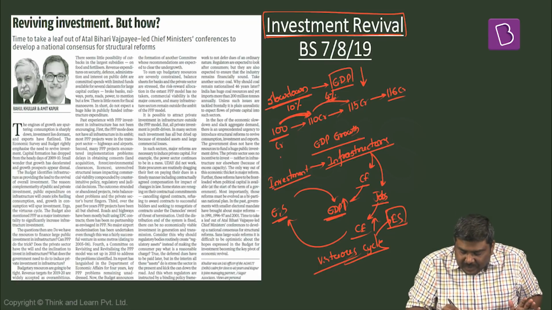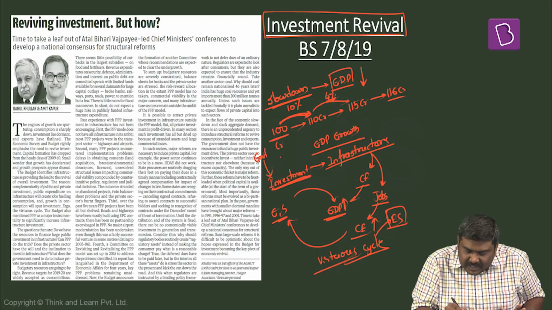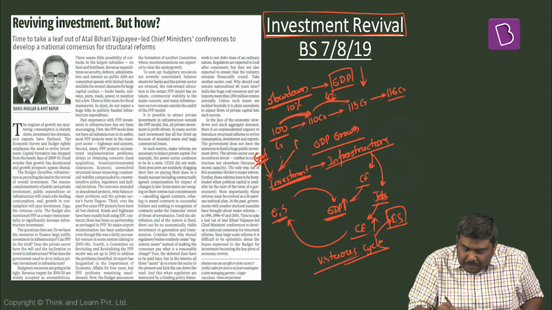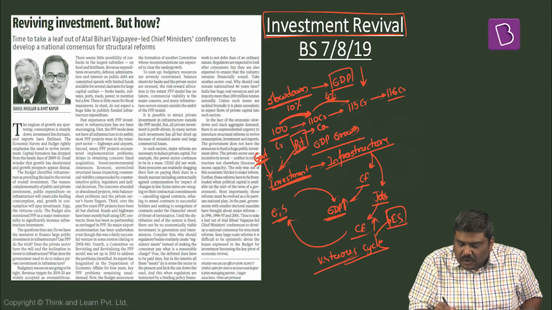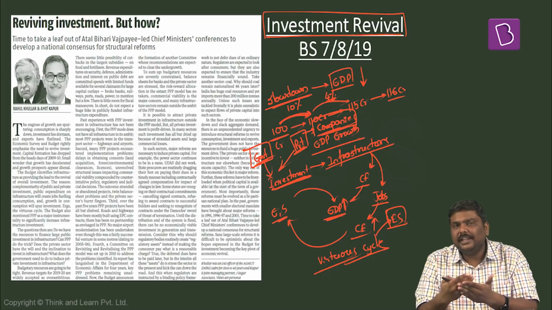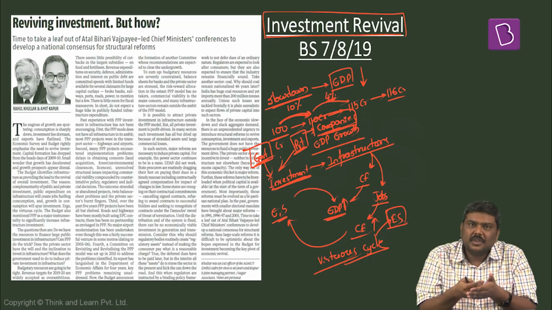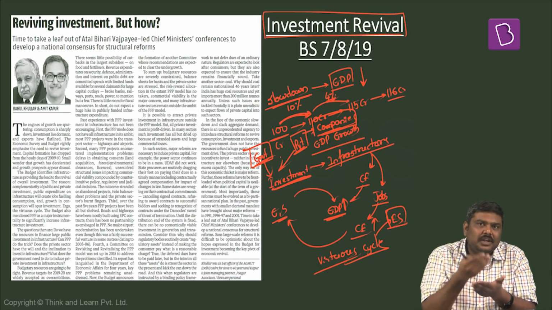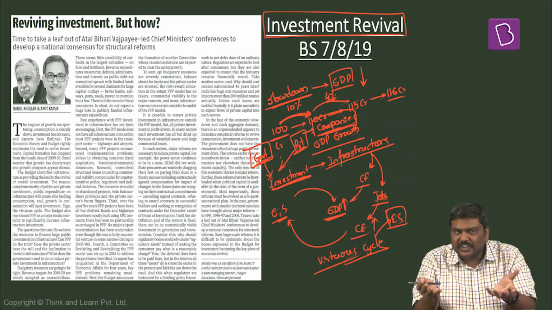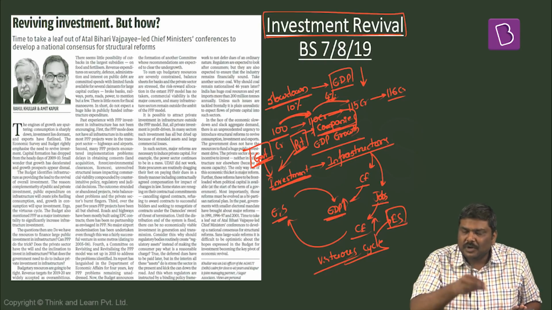Now, if investment has to be done, either it has to be done by the government, that is the public sector, or it has to be done by the private sector, such as companies or firms. This particular article discusses the issues in investment in India. The objective is what? To revive the growth in the Indian economy. To revive the growth, you need to invest. Now, who should invest? Either it has to be the private sector or the government. The issues related to investment in India are discussed in this article. Let me give certain very important points which are discussed here.